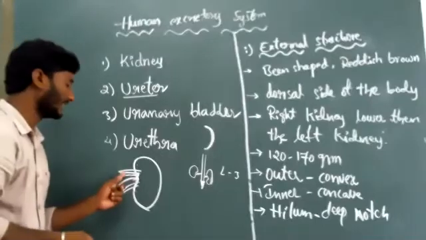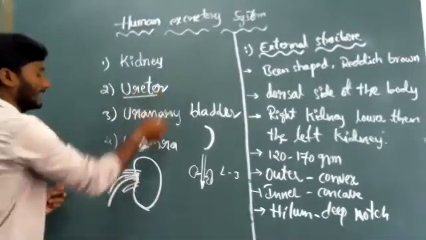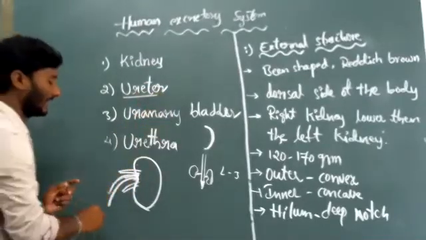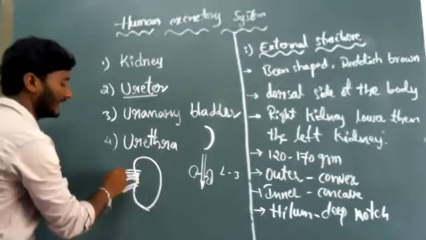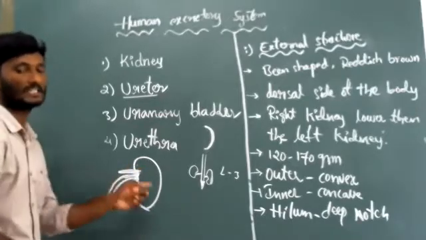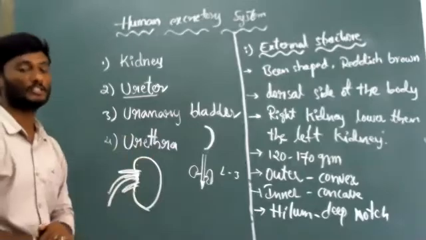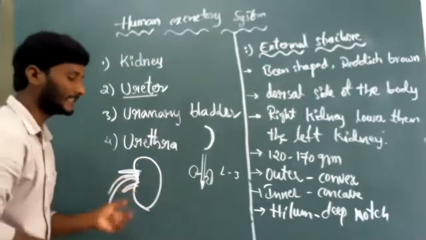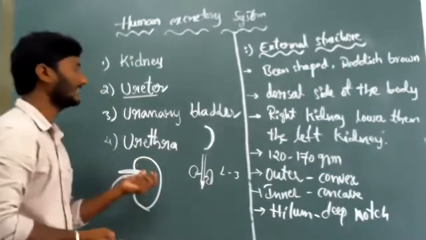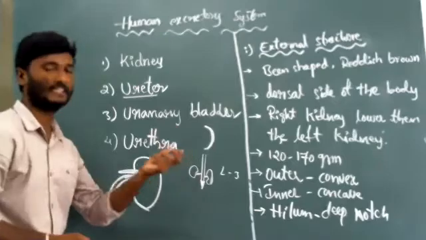Only the ureter exits, and blood vessels and nerves are entering into the kidney at the hilum position. This is the external structure of kidney.